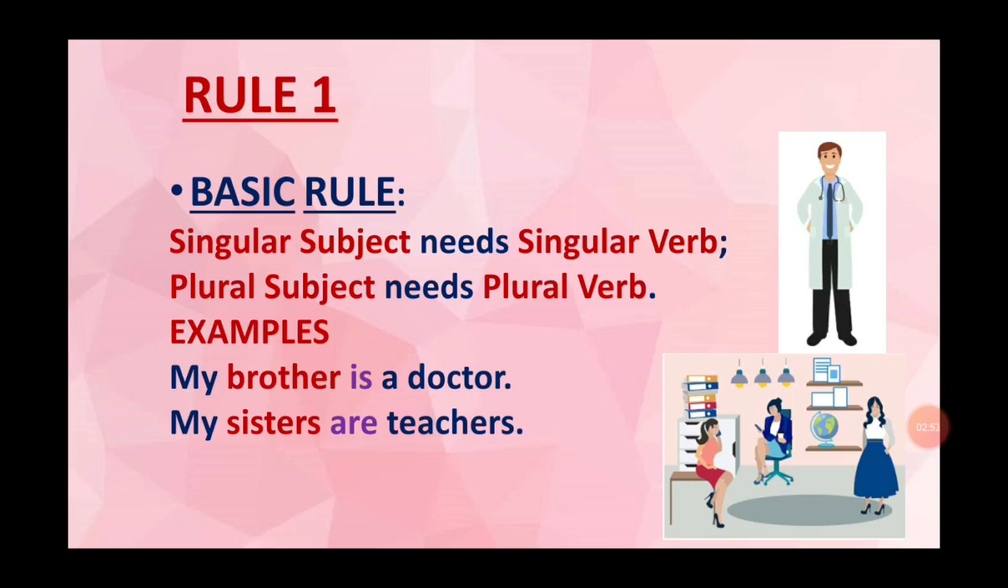Rule number 1 is singular subject needs singular verb, plural subjects need plural verb. For example, my brother is a doctor. Here, brother is the subject and is is the verb. And my sisters are teachers. Here, sisters is the subject which is plural and are is the verb which is plural.